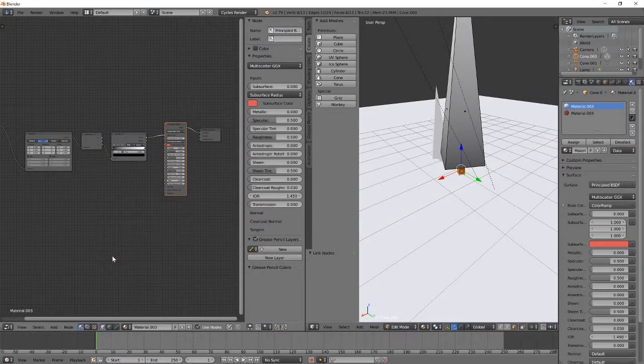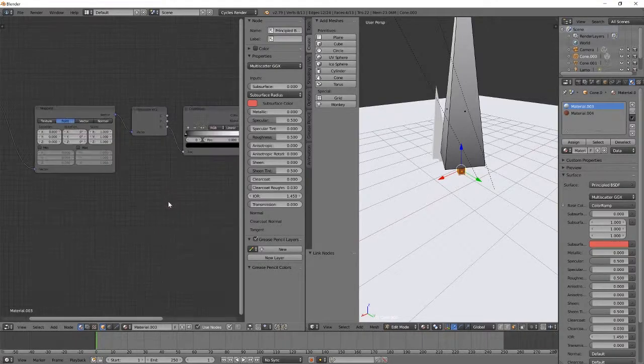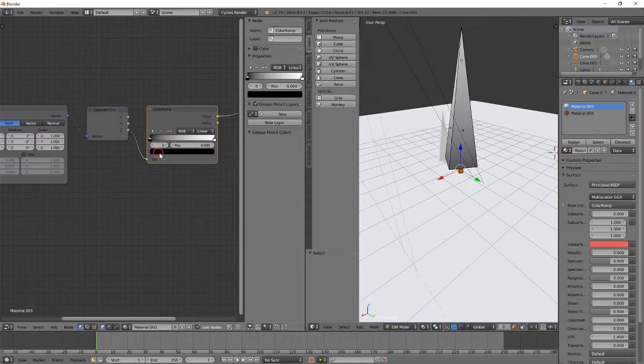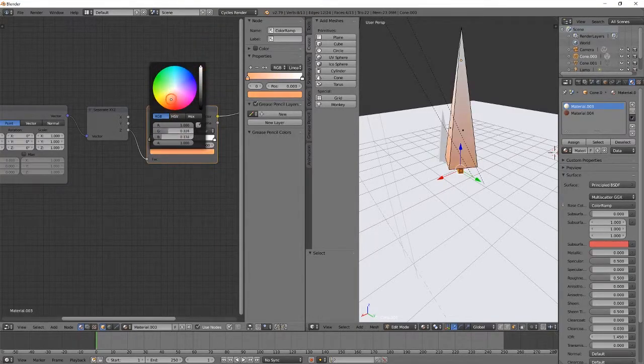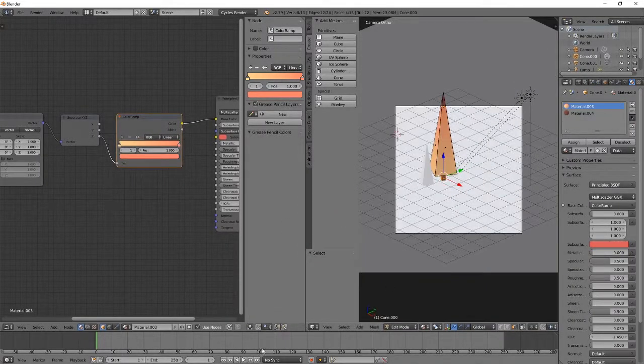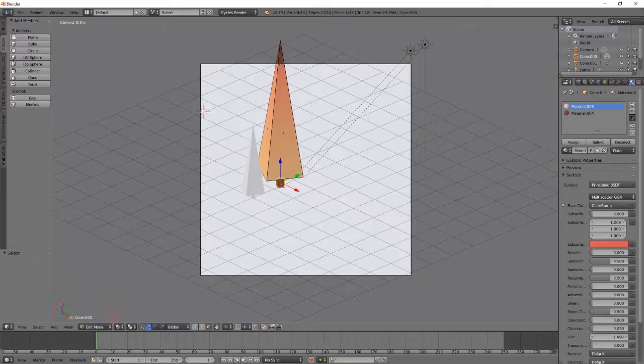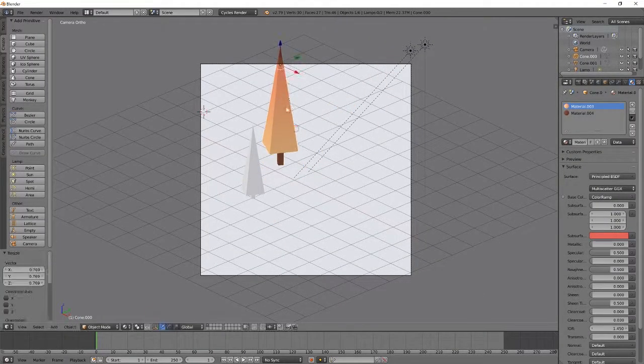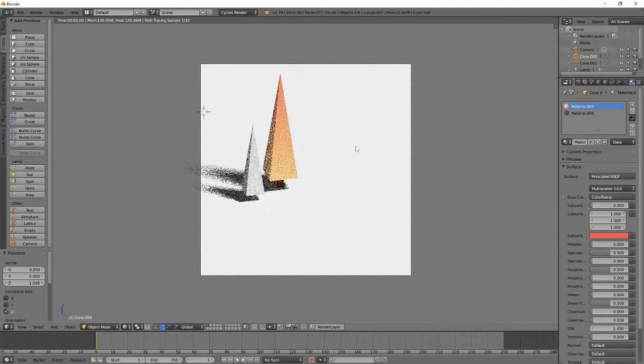Oh, if you don't know how I'm searching for the nodes, it's Shift A. So from here, we have a nice gradient applied. And at this point, you can select any two colors you really want to. I like using pastel colors, so I'll select an orange here, maybe a more saturated orange over here, more red color. That looks good to me. And if we go into our 3D view, close that out, object mode, scale it down,